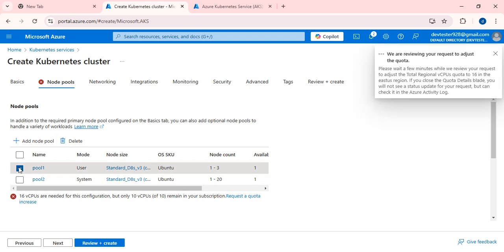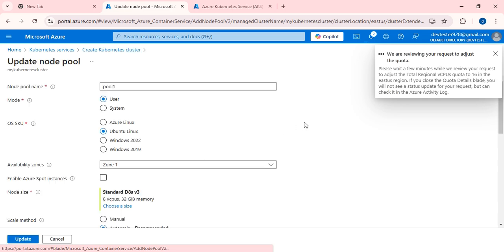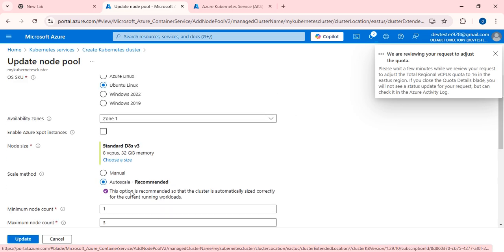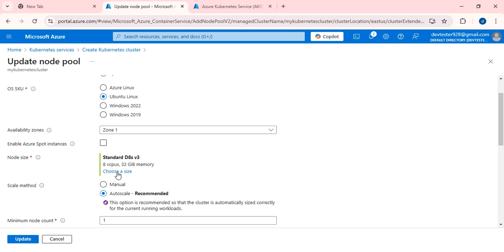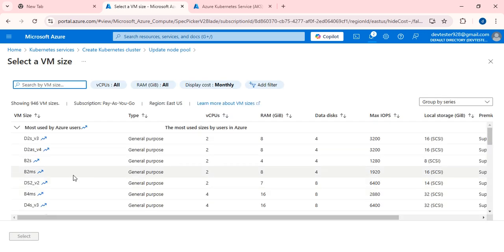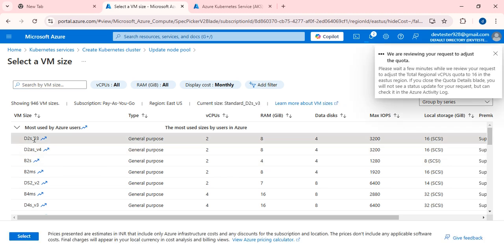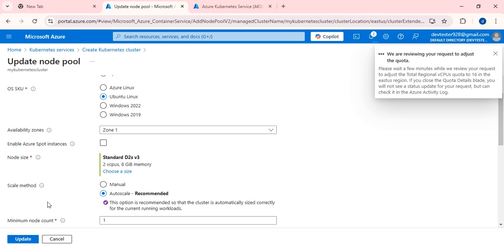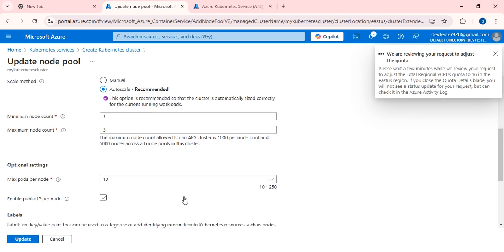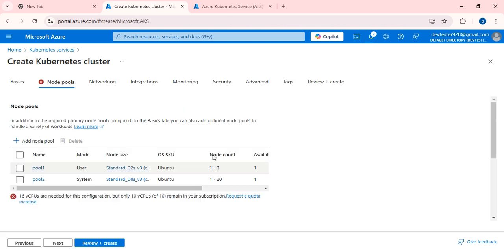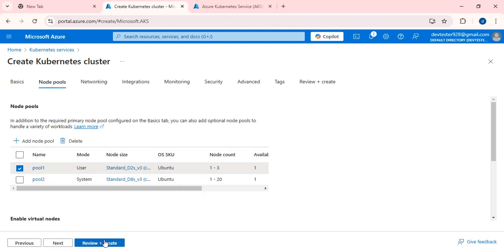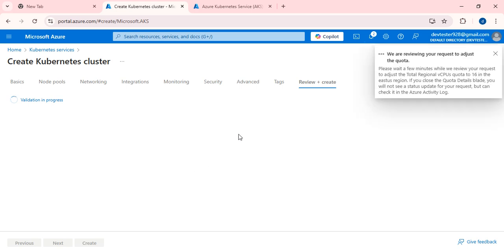Okay, there is some issue going on. Instead of selecting this, I'm going to select DS2 V3, maybe it will work out. Okay, update, pool one, review plus create.